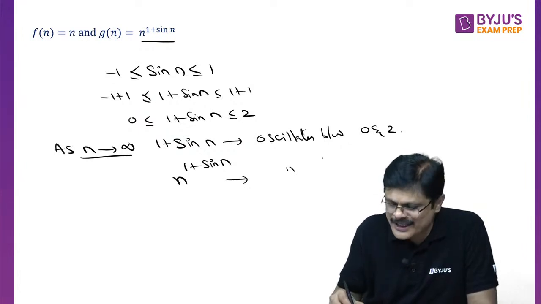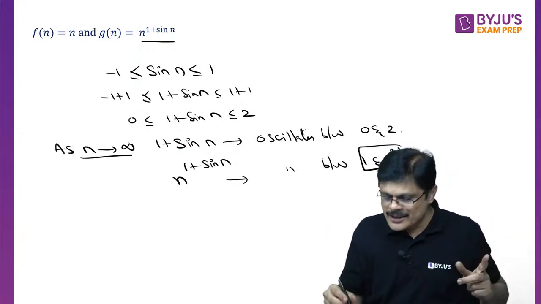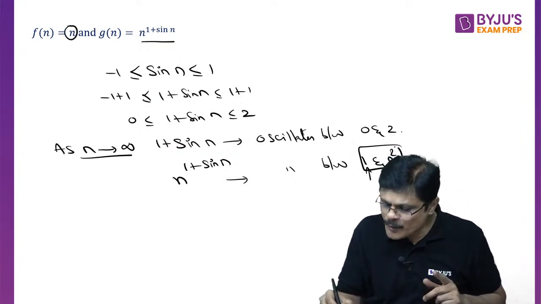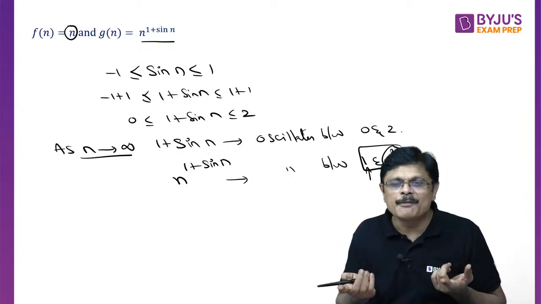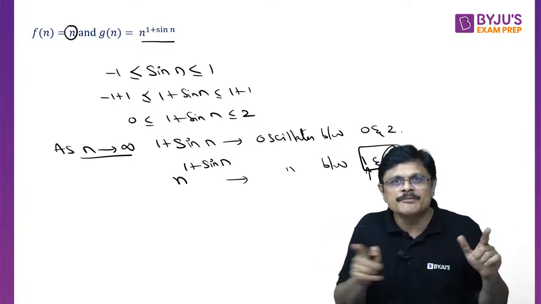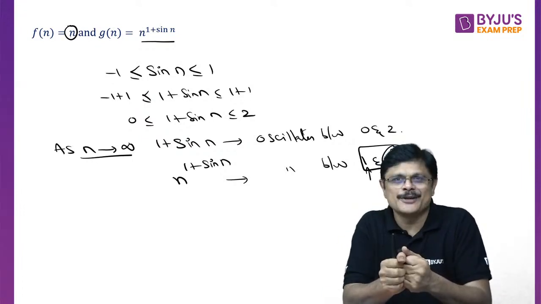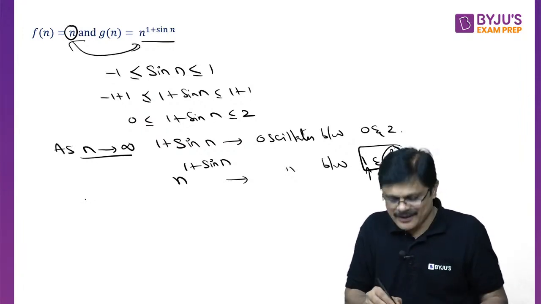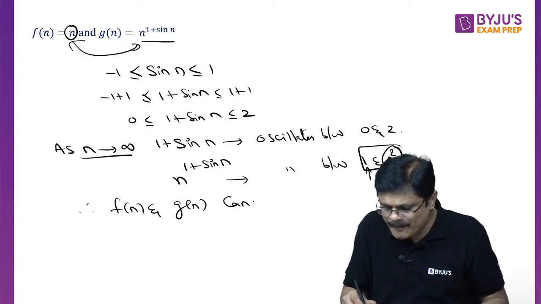This fellow oscillates between n power 0, that is 1, and n square. It is not fixed. It can be anything between 1 and n square. Suppose if it is 1, it is smaller than n. Suppose if it is n square, it is larger than n. But you can't say that because sin n does not stay in one place, it will oscillate. So you cannot catch it. You cannot compare these two fellows. Therefore, fn and gn cannot be compared.